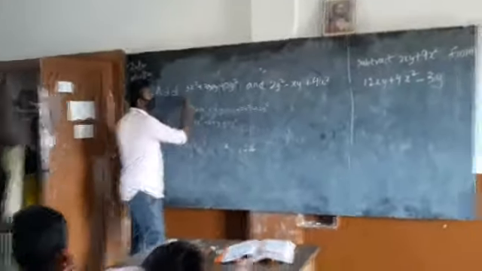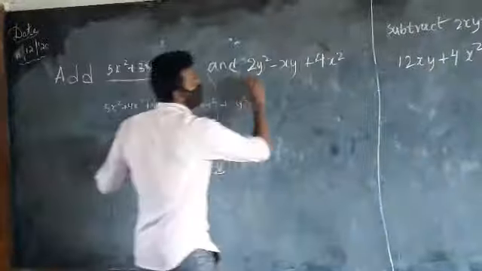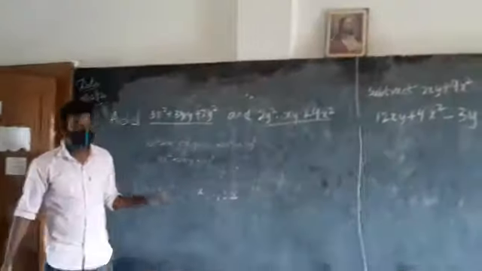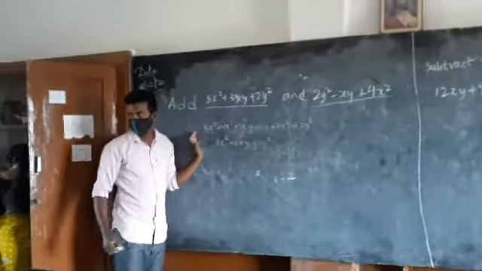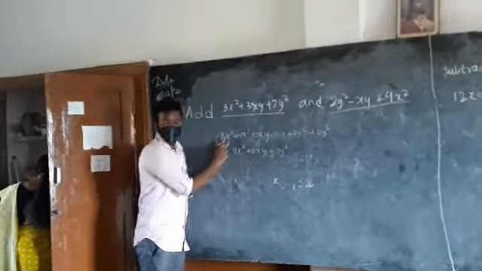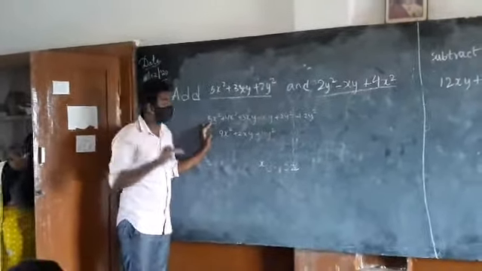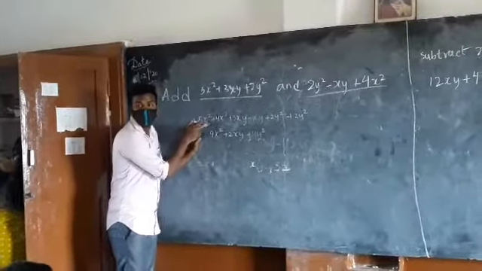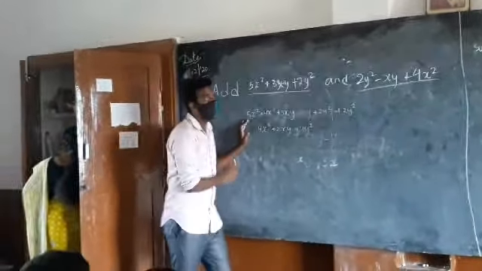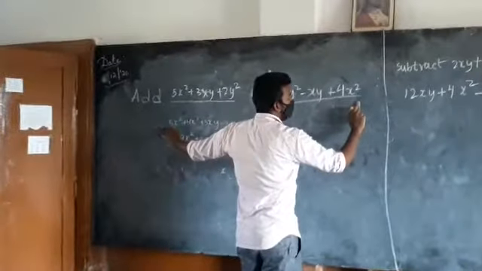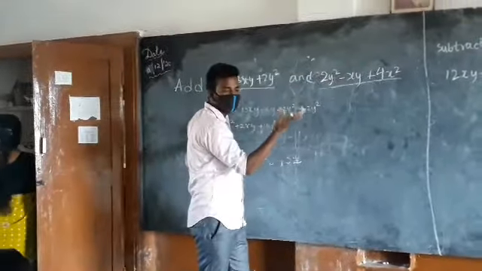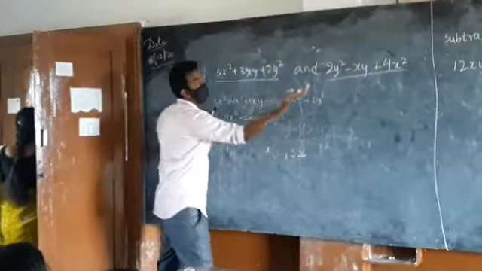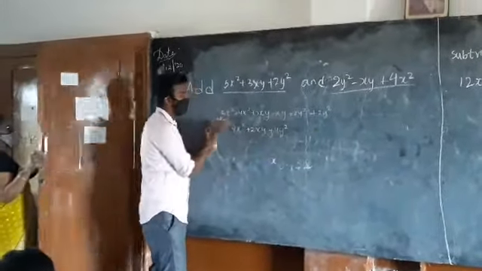So, this expression and this expression we need to add. She has done a very good job. She has taken the first term, 5x square, and soon after writing this, she started searching for the like term of x square in the second expression. Is there any x square term in the second expression? What is it? 4x square. So she has brought that 4x square beside the 5x square.